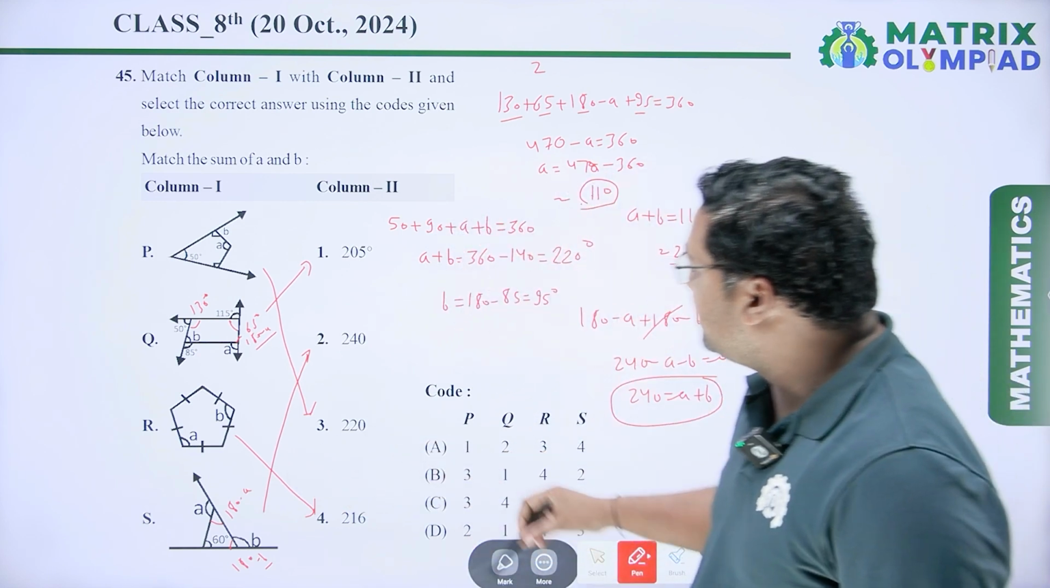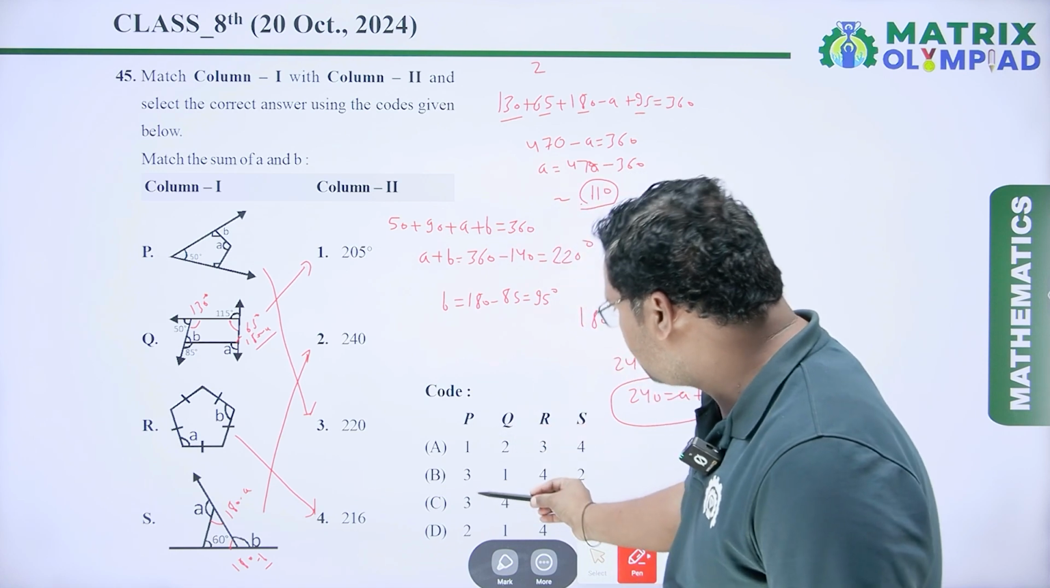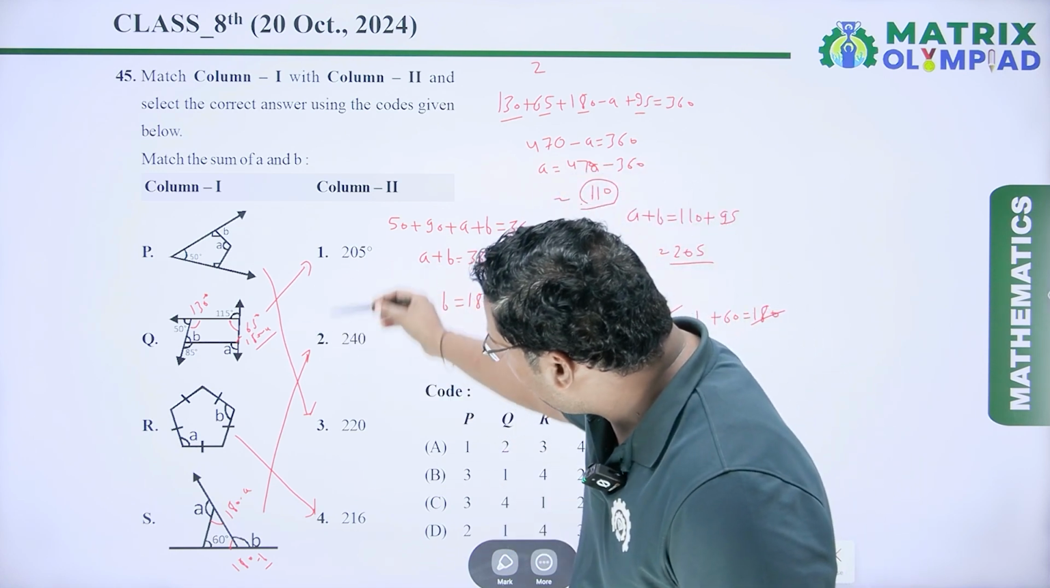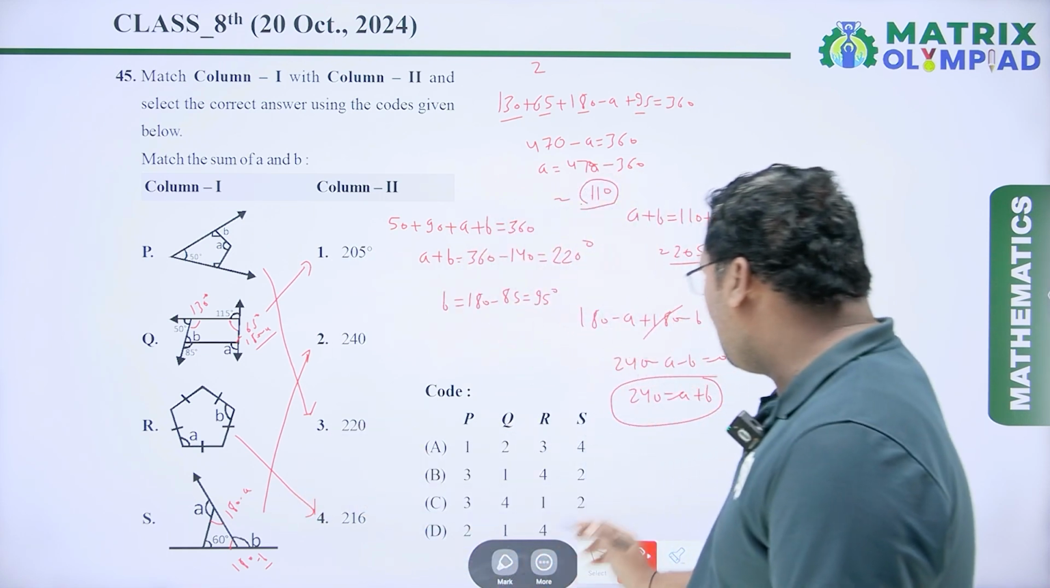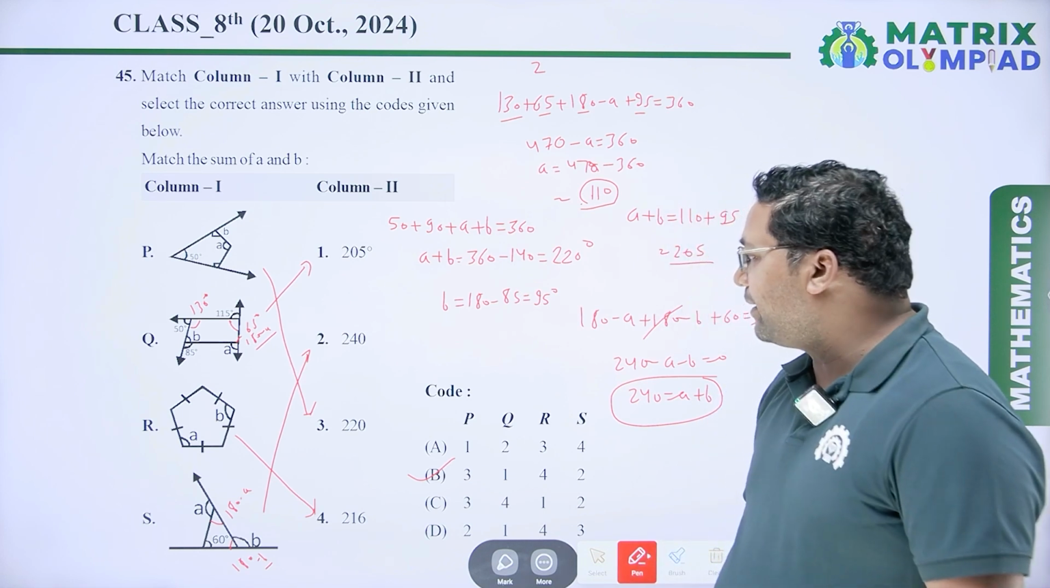So the correct option is for P, third one is true. For Q, it is 1. So 3, 1, 4, 2, which is option B. So option B will be the right answer.